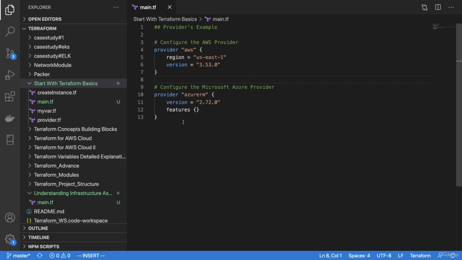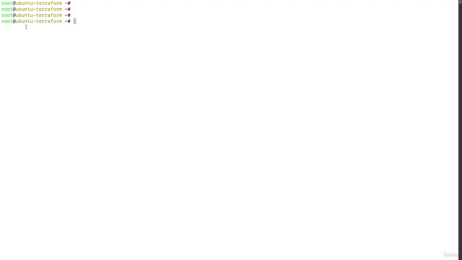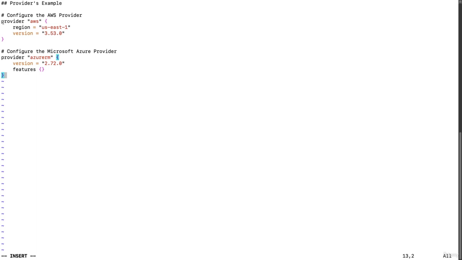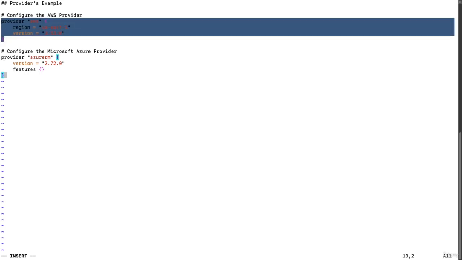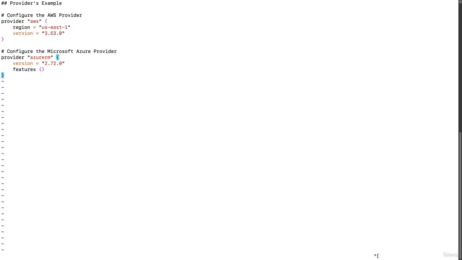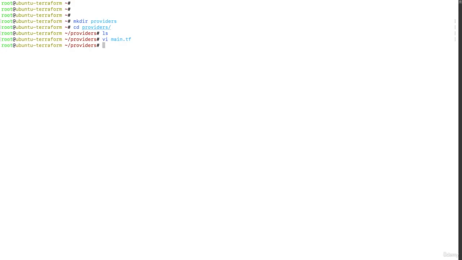So what I will do, I will copy this and I will go to the machine where I have installed Terraform. You can see I am on my Terraform machine. I will create a directory with mkdir and name it providers. Now I will go to the directory providers, run ls, and there is no file in my providers directory. I will create a file main.tf, go to insert mode and paste my source code. See, I'm using the two providers, the AWS provider and the Azure provider. I will save this file. Now this providers directory is your workspace for Terraform.